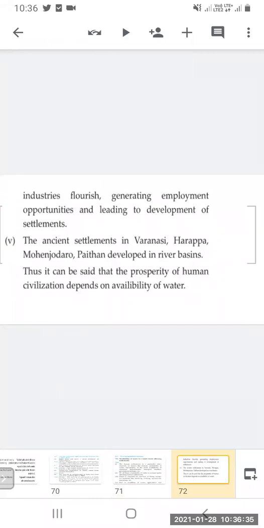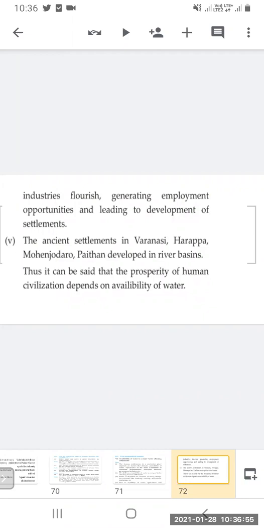As a result, if agriculture is practiced there and industries are there, that will develop employment. Employment opportunities will be there in that area, leading to development of the settlement. So people go and settle in the nearby area if the employment opportunities are there.